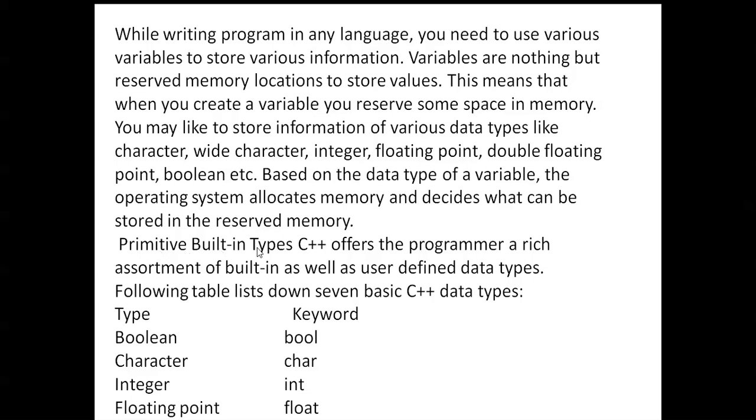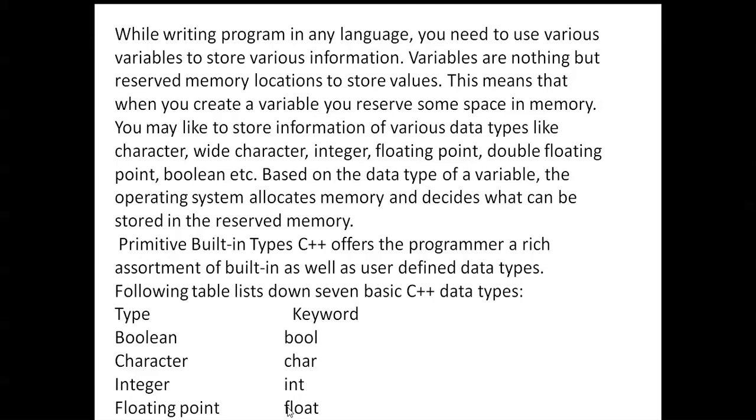Primitive built-in types: C++ offers the programmer a rich assortment of built-in as well as user-defined data types. The following table lists down seven basic C++ types. Boolean, keyword bool; character, char keyword; integer, int keyword; floating point, float keyword.